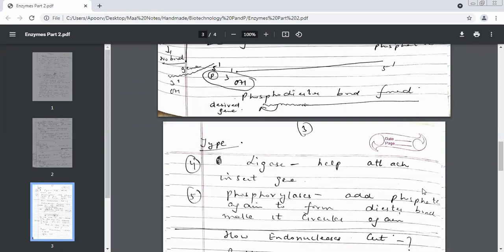Can we have a revision of the enzymes? Name the first enzyme. Yes, which is the first enzyme? Lysing enzymes. Okay, lysing enzyme. Second category was?